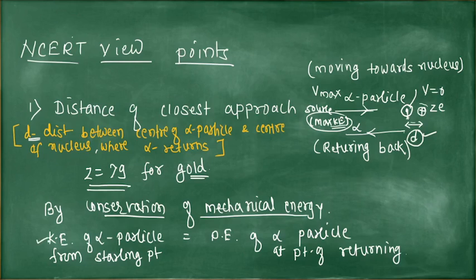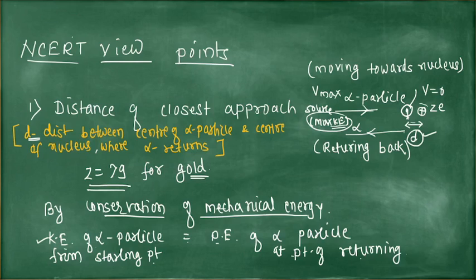So the equation is: kinetic energy of the alpha particle at the starting point equals potential energy at the point of returning. So maximum kinetic energy is converted into maximum potential energy.